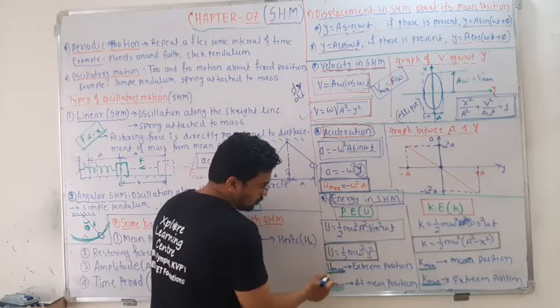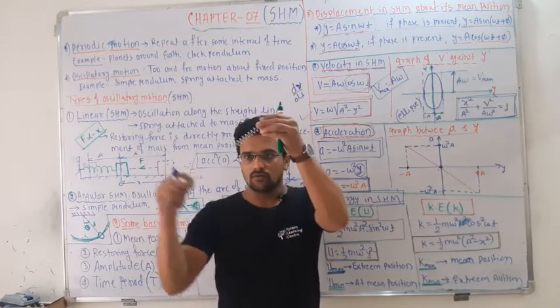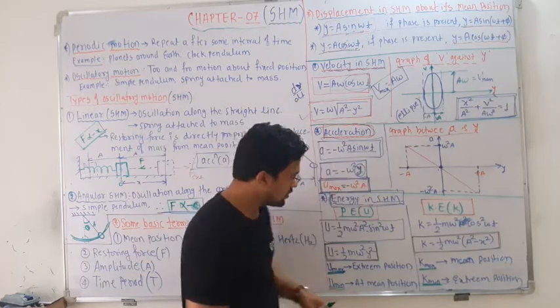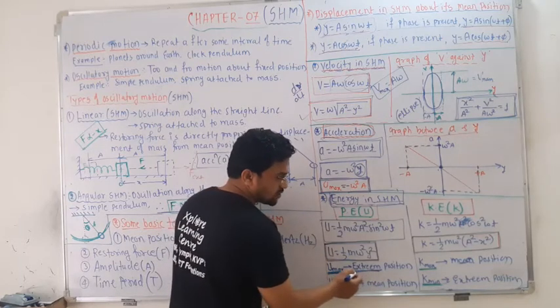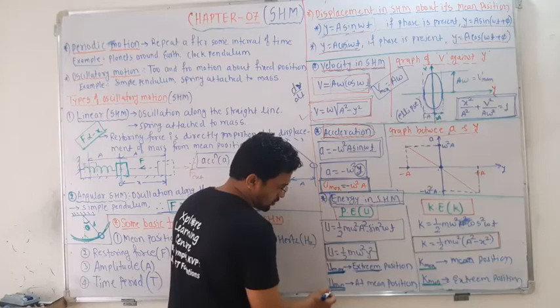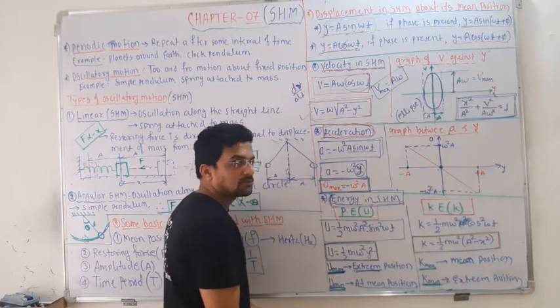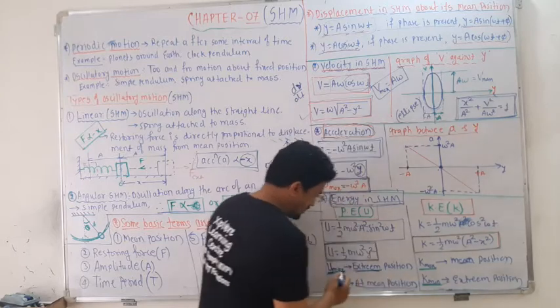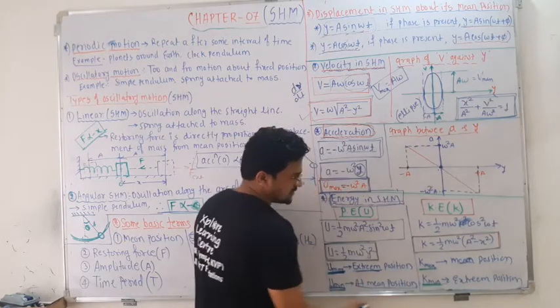Now there are 3 positions in the oscillation: the extreme position, the mean position, and the other extreme position. At which position is potential energy maximum? At extreme position, potential energy is maximum, and at mean position, potential energy is minimum. In the same way, where the potential energy is maximum, the kinetic energy is minimum.